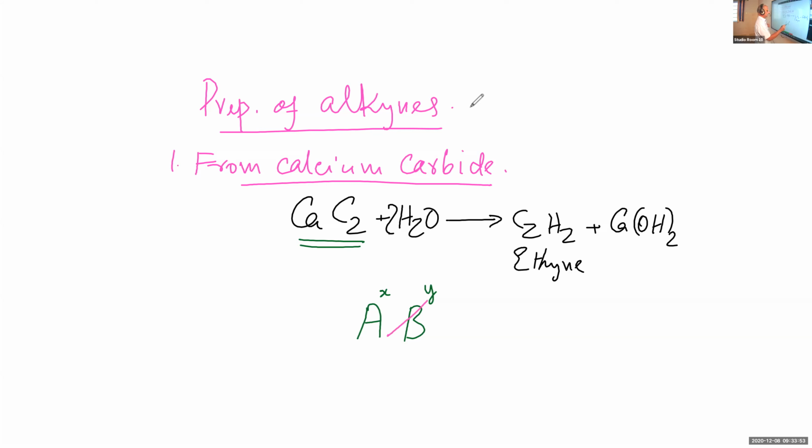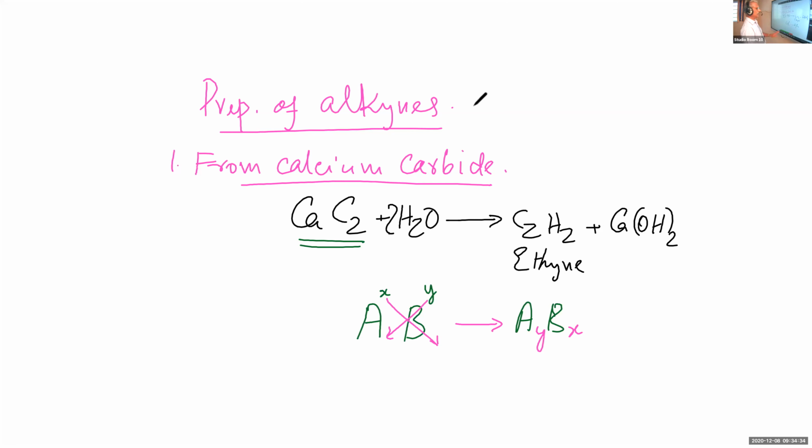You just interchange the valencies like this. This is the way you will get the formula of the compound. So what will be the formula of the compound formed between A and B? Exchange the valencies. Here it is Y and it is X. So the compound is AYBX.